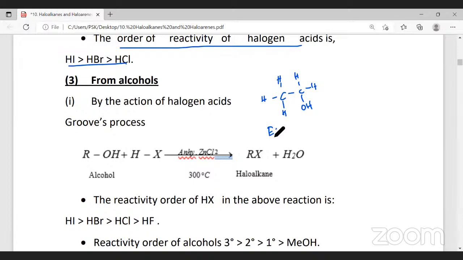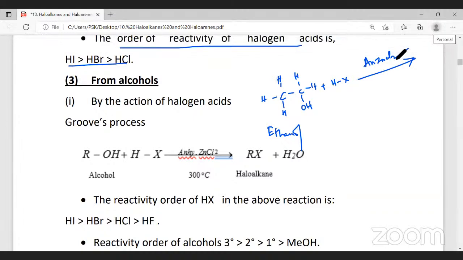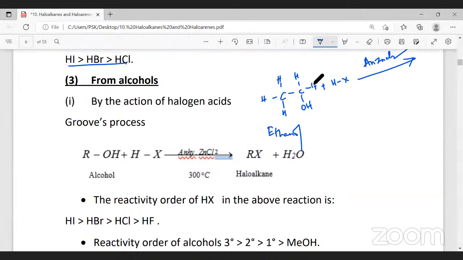Now, when this ethanol is allowed to react with hydrogen halide in the presence of anhydrous zinc chloride, an example of a dehydrating agent, at a temperature of 300 degrees Celsius, this H and this OH get eliminated as water.